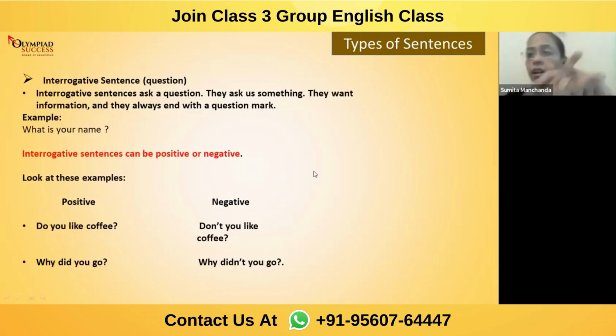Now, interrogative sentence. Now, what is an interrogative sentence? Interrogative sentences are questions. When we are asking a question, it can be related to anything. Question means what? When I am asking a question to get the answer to that particular one. Now, interrogative sentences ask a question. They ask us something. They want information and they always end with a question mark.